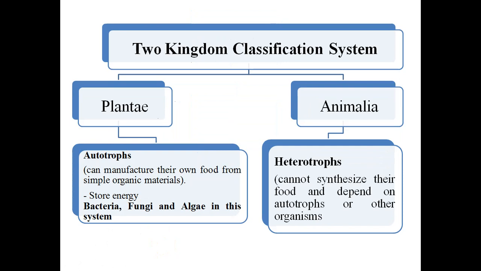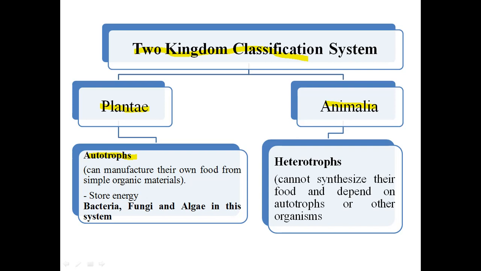For a long time the two kingdom system of classification was used, and in it there were two major kingdoms: kingdom Plantae and kingdom Animalia. Those organisms which had the characteristic of autotrophic nature were classified under Plantae.